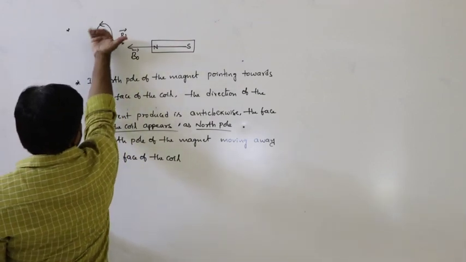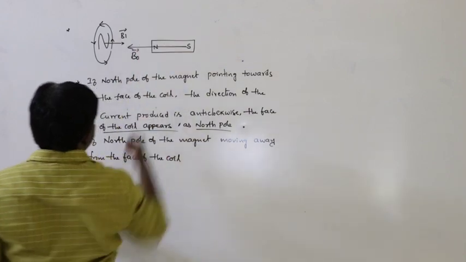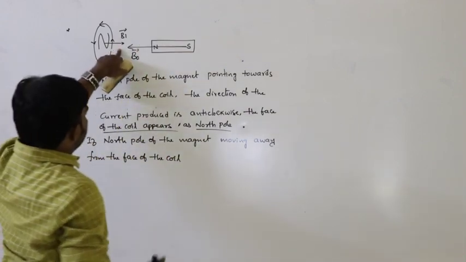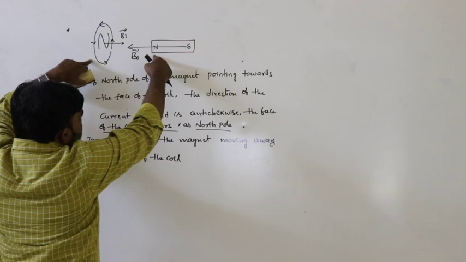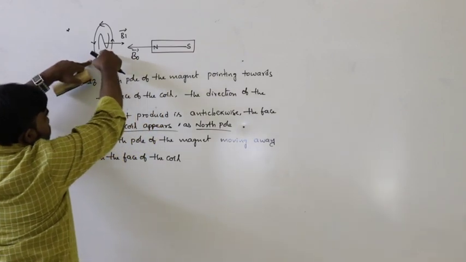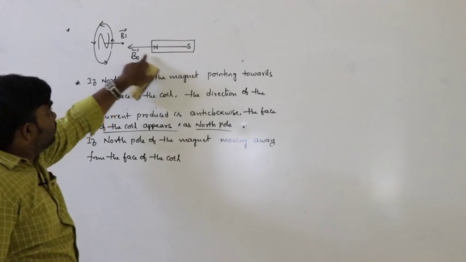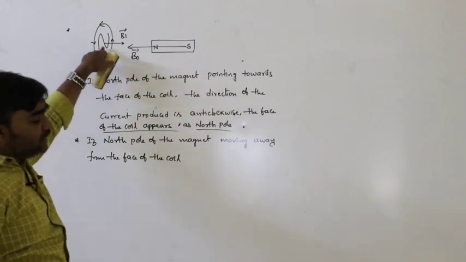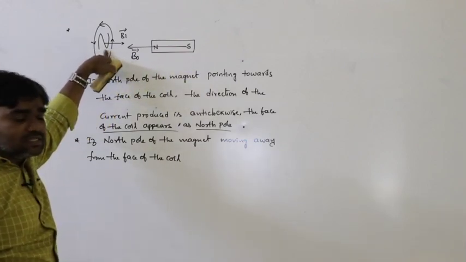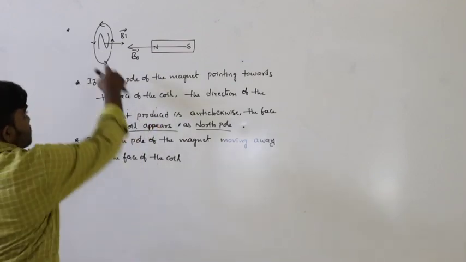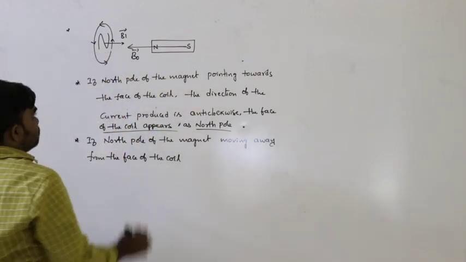If the coil is like this, this is the direction of the magnetic field. So if the north pole of the magnet is pointing towards the face of the coil, then the face of the coil appears as north pole.